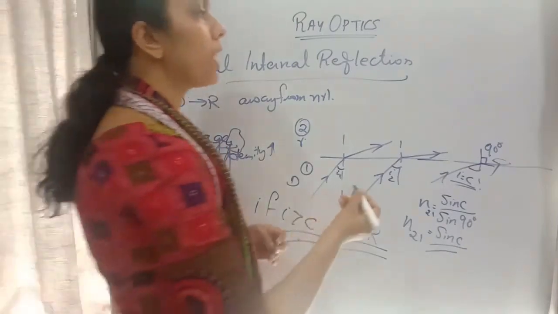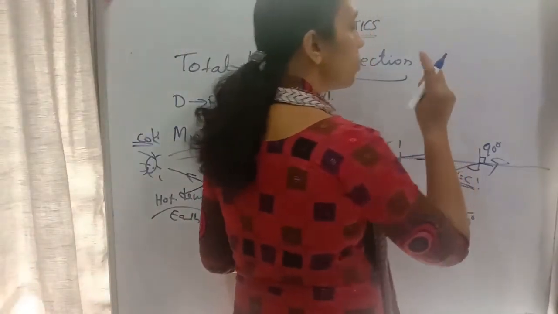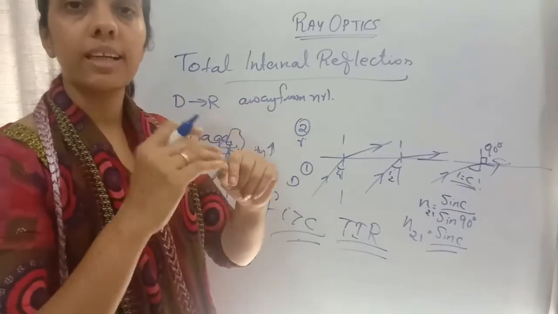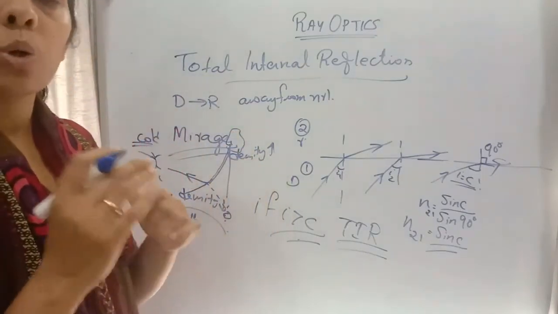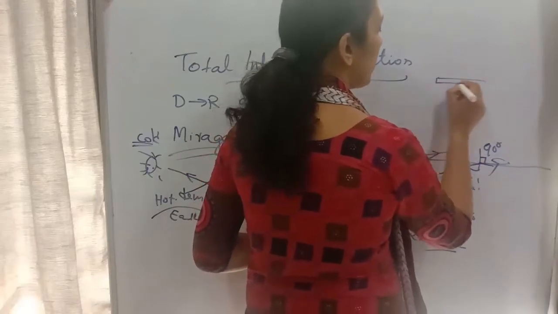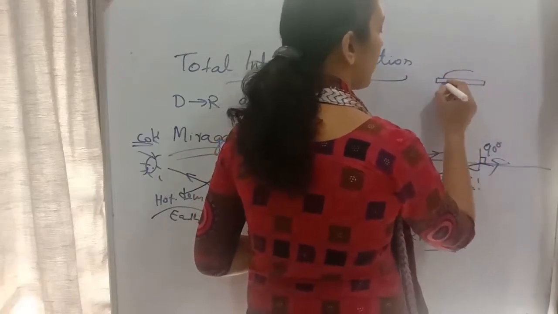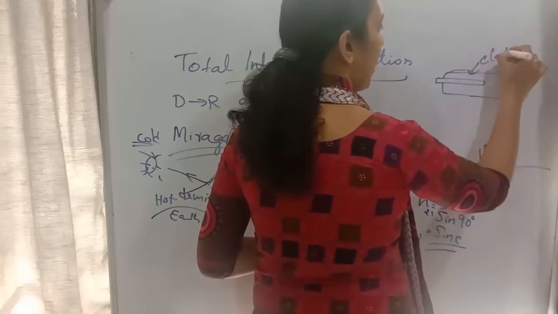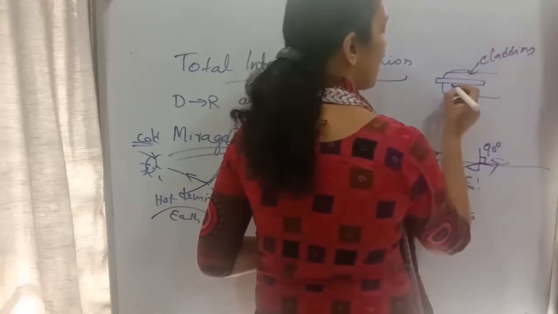So an optical fiber actually has two coverings. One core will be there, and outside that a cladding also will be there. Core and cladding. Okay, here this is the core, and above that you can see the cladding. So this is the cladding and this is the core.